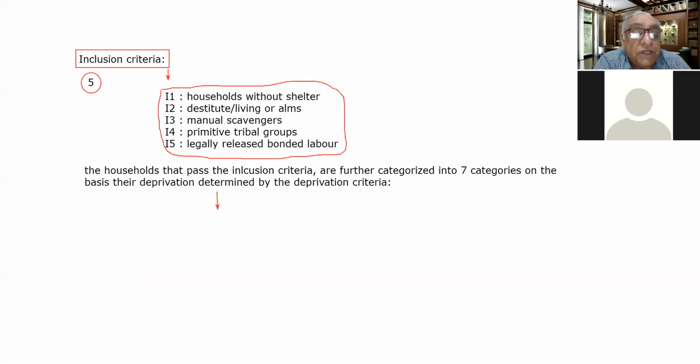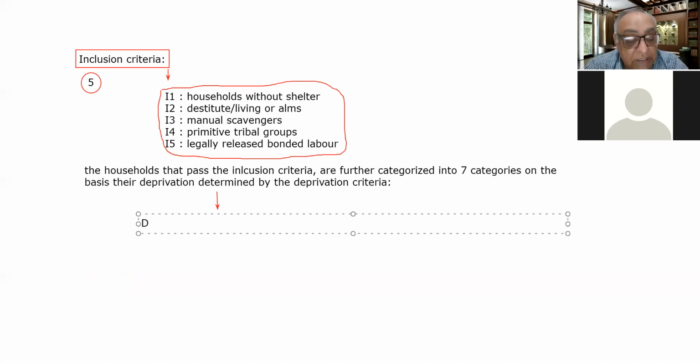Now let me discuss the deprivation criteria. Deprivation criteria D1: households with only one room, kacha wall and kacha roof.